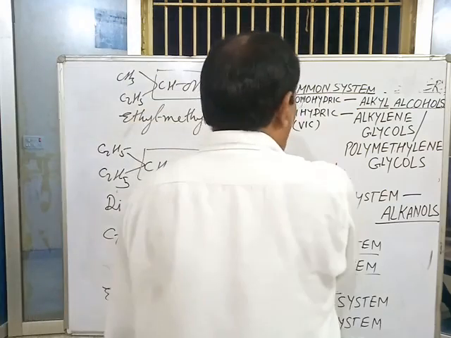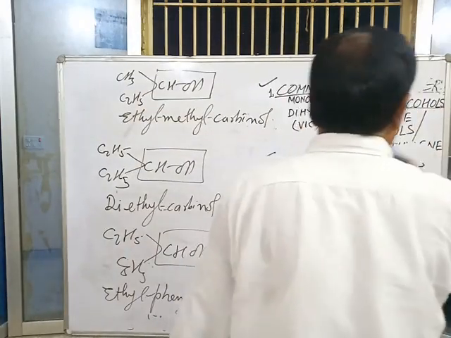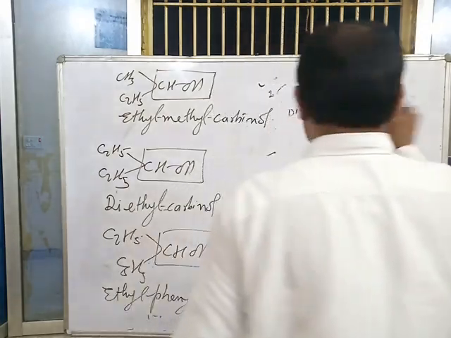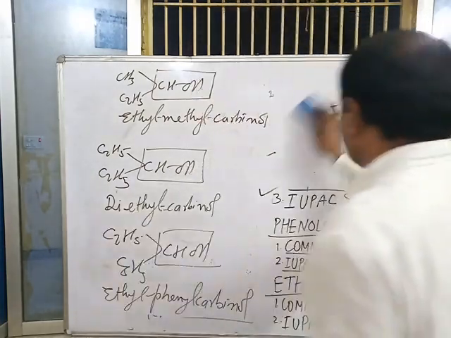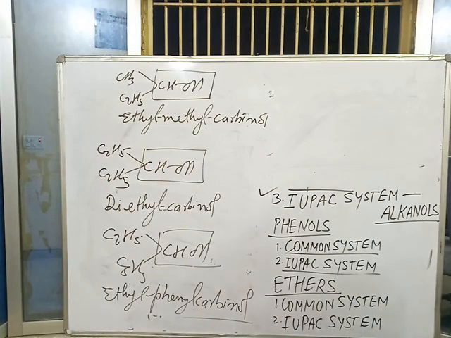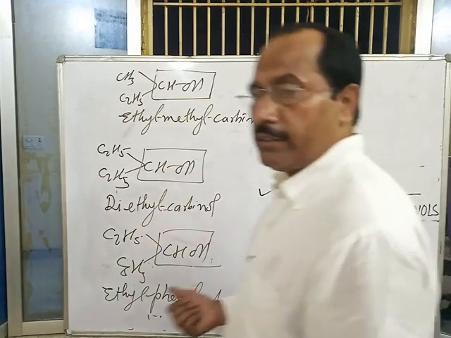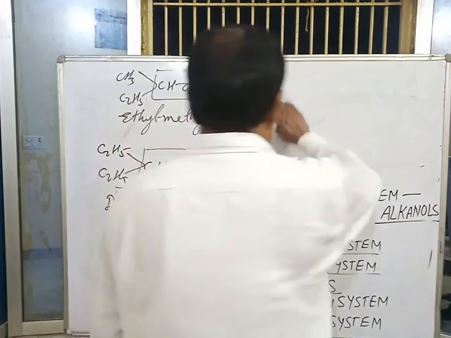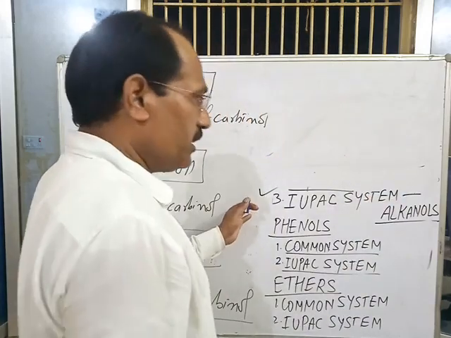And the last one is the IUPAC system of nomenclature of alcohols. In the IUPAC system, alcohols are named as alkanols. It is already discussed in detail in class 11, so it is your homework.